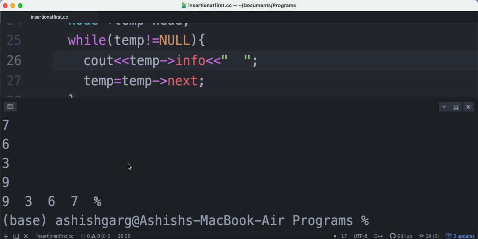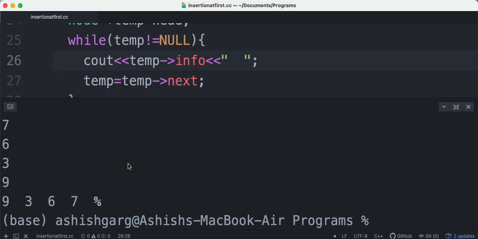Otherwise, you can see here the values are 9, 3, 6 and then 7. So this 9 here is not coming in the projector, because you see here before ASC a bracket and B, that is base, it is also cutting. Okay, so the values are coming in the reverse order.